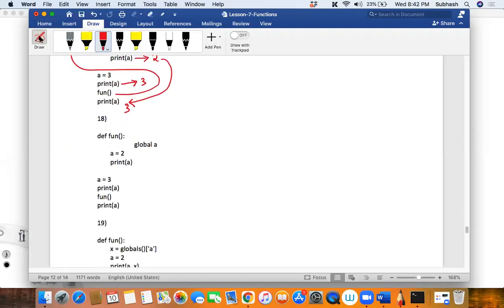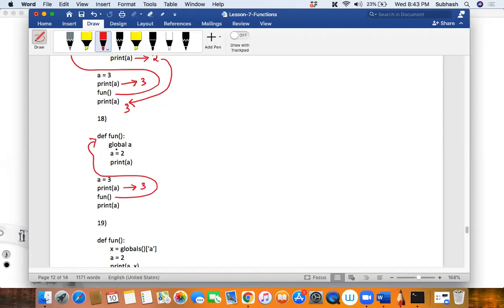Okay. So there is a small alignment problem once again. Here what happens? Tell me. Sir, first 3 will be printed in the main context. You should, why are you skipping this, Yakshada? Okay, sir. Our program will start from main context, a equal to 3. Then 3 will be printed. Then fun will be called.